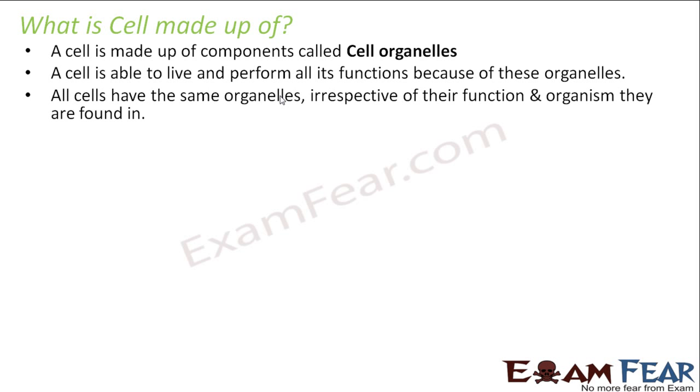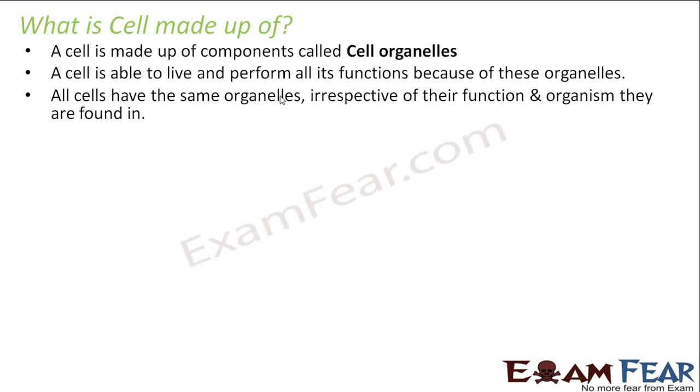All cells have the same organelles irrespective of their function and the organism they are found in. That means whether it is a nerve cell or a bone cell or a blood cell, whatever cell it is, the cell will have the same organelles. The components of the cell will remain the same even if the cell types are different or the cells are present in different organisms.